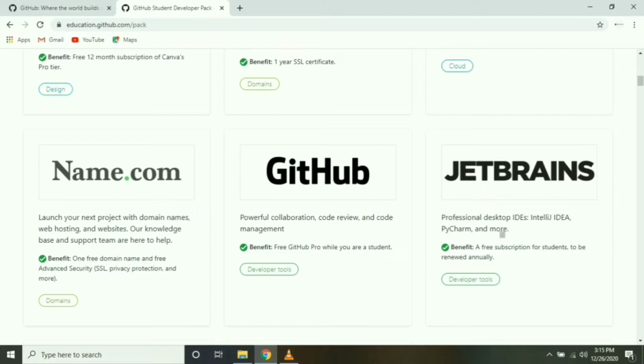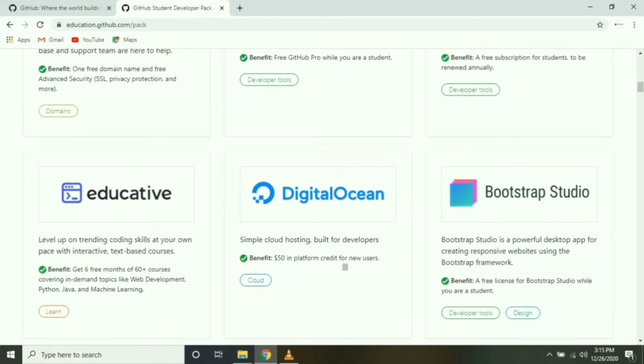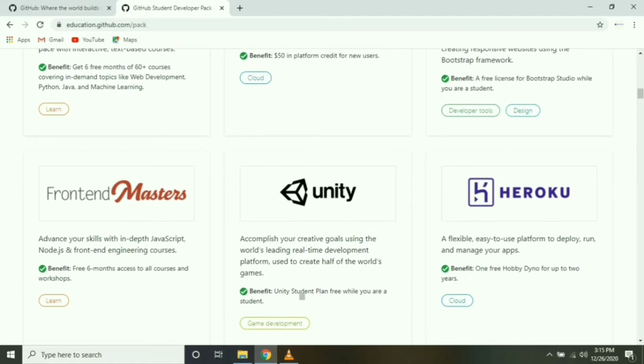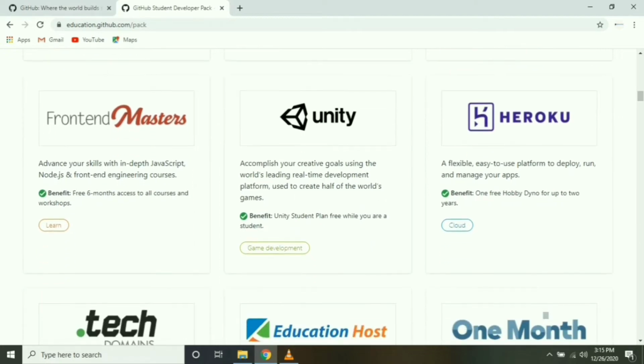JetBrains for professional desktop IDEs, DigitalOcean, Bootstrap Studio for backend developers, Frontend Masters for front-end development, Unity. Once in a lifetime, we see this while playing games, which is game development software, and half of the world's games are created in this software, and they are giving this free for students.